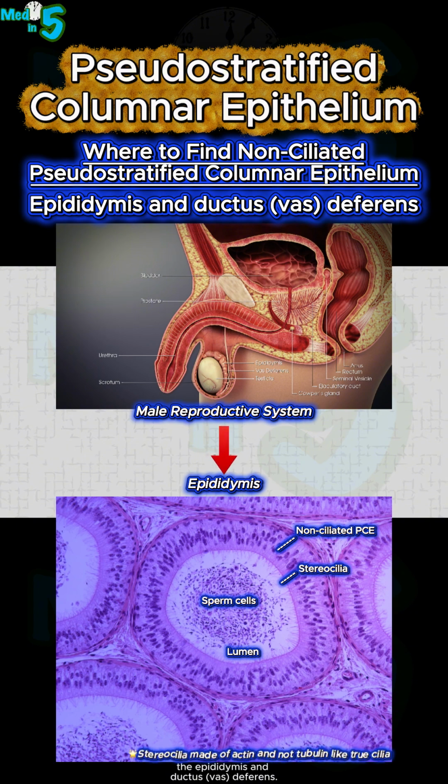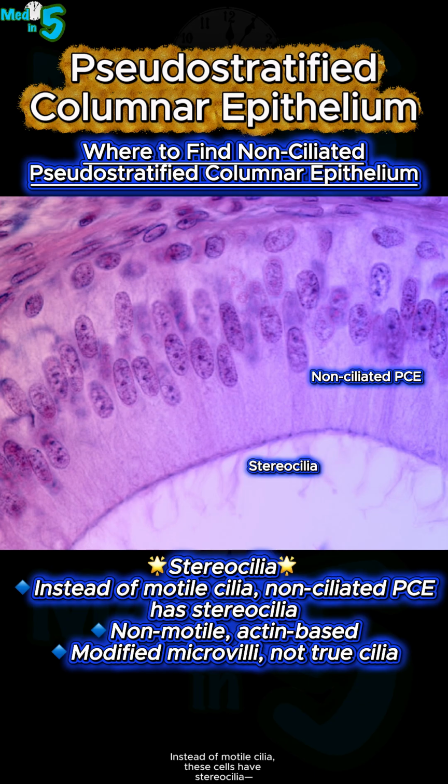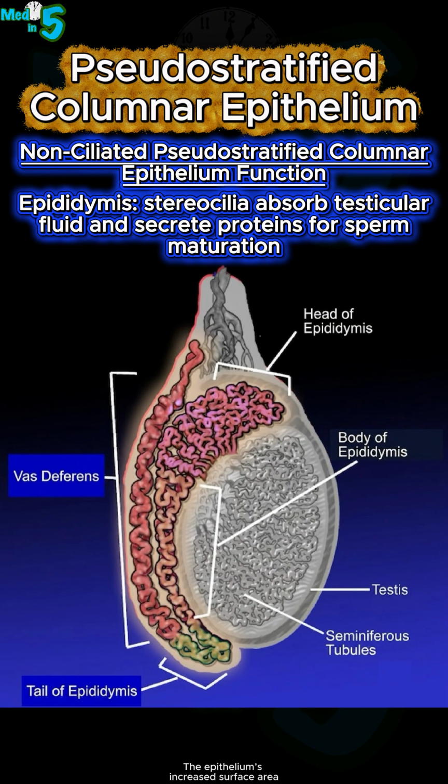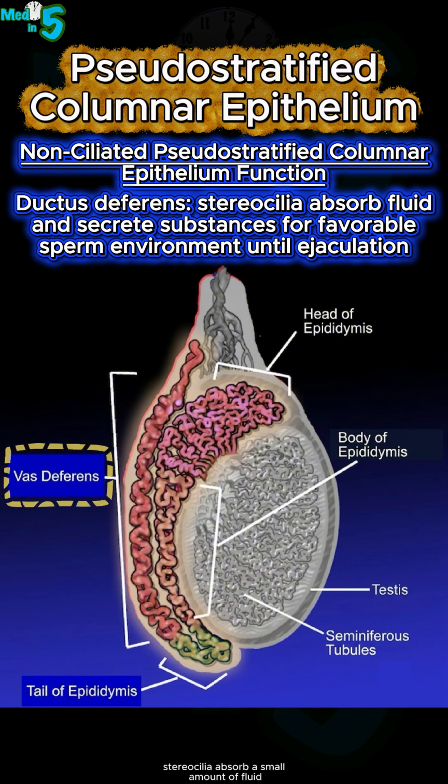Non-ciliated PCE lines the epididymis and ductus deferens. Instead of motile cilia, these cells have stereocilia, long, non-motile, actin filament-based projections that are actually modified microvilli, not true cilia. The epithelium's increased surface area enhances absorption and secretion. In the epididymis, stereocilia absorb excess testicular fluid and secrete proteins that promote sperm maturation. In the ductus deferens, stereocilia absorb a small amount of fluid and secrete substances that help sustain a favorable environment